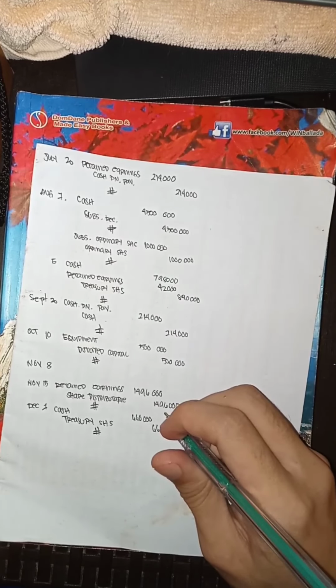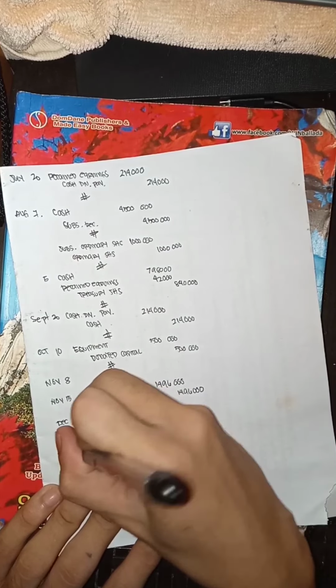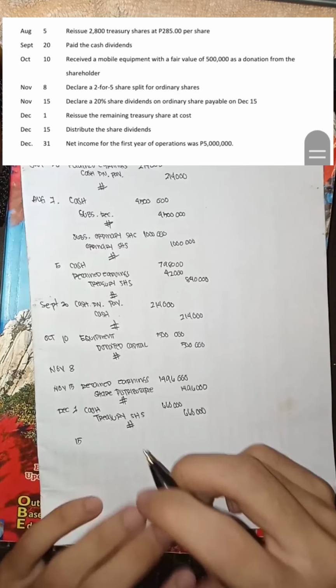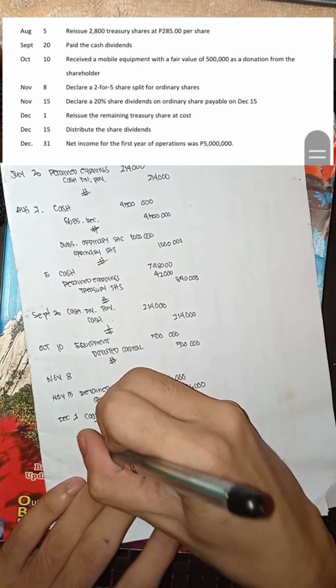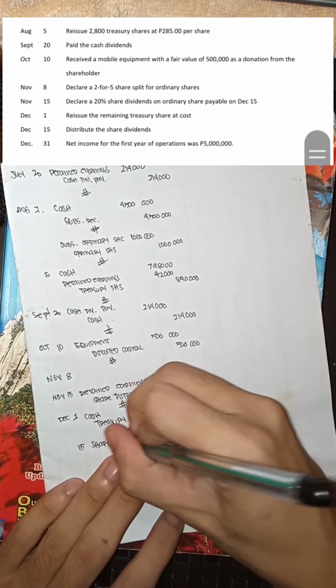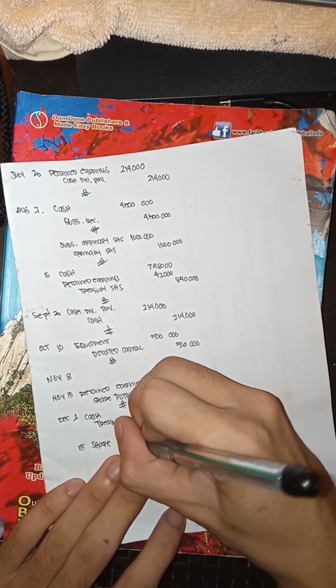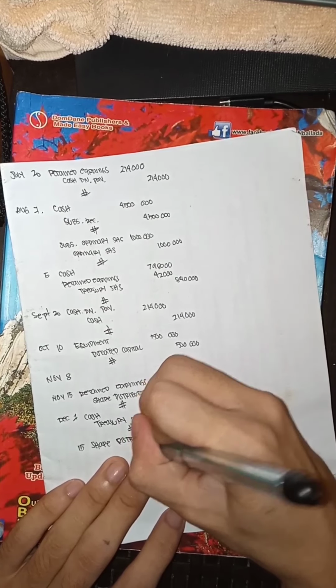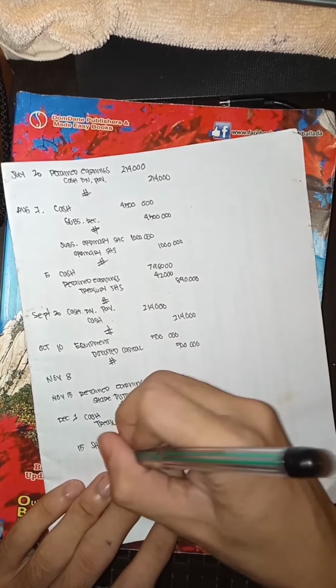And the next, noong December 15 daw, ay distribute na daw yung share dividend. So, share distributable, and then ordinary share.